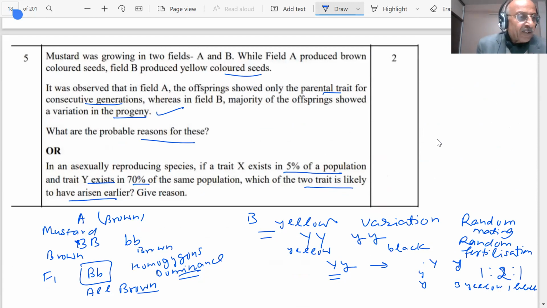Already it is very clear, students. The one which is in a larger percentage, simple rule, is the one which has arisen earlier. One which is in larger percentage has arisen earlier, students.